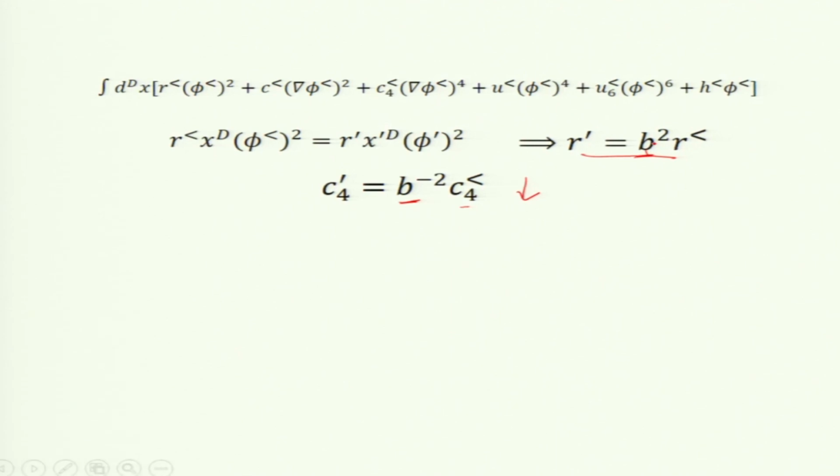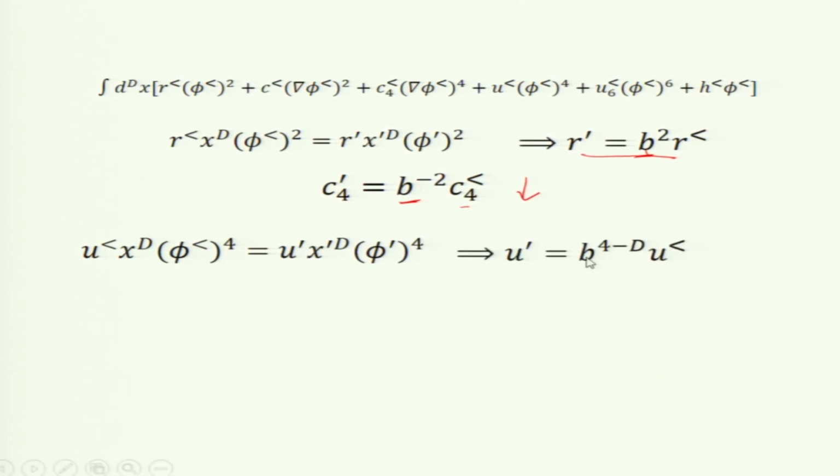So, R is an important variable, and we can apply exactly the same logic, and you can show how U prime and U less are related. U prime is U less multiplied by b to the 4 minus d. So, what does it mean? For d greater than 4, this will become small, right. Put d equal to 5, it is 1 by b. So, for d greater than 4, U prime goes to 0. So, that is why you might have heard that for dimension greater than 4, the nonlinear term is not very important in phase transition. The origin is this scaling formula.